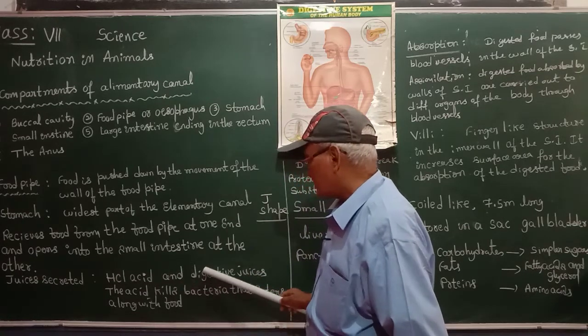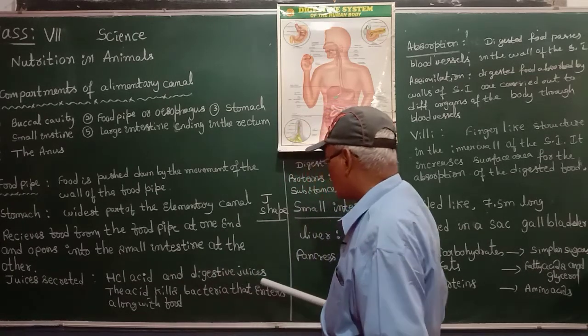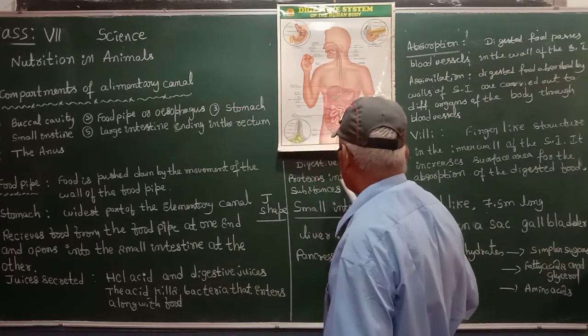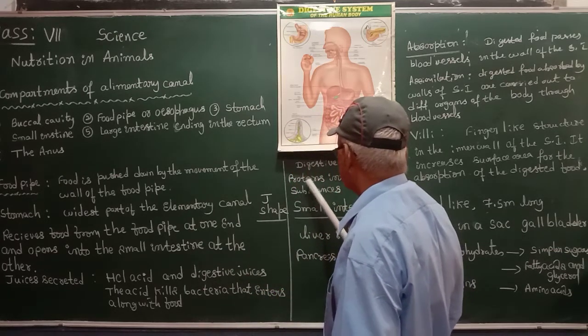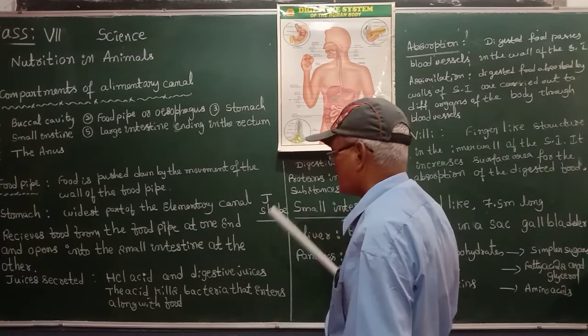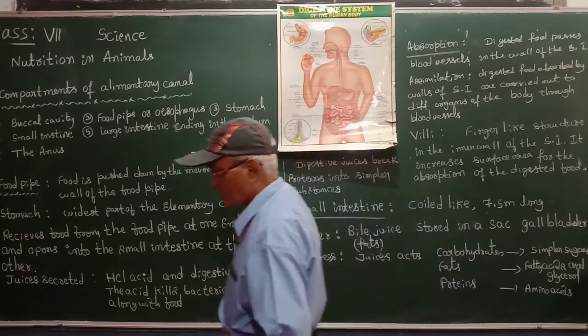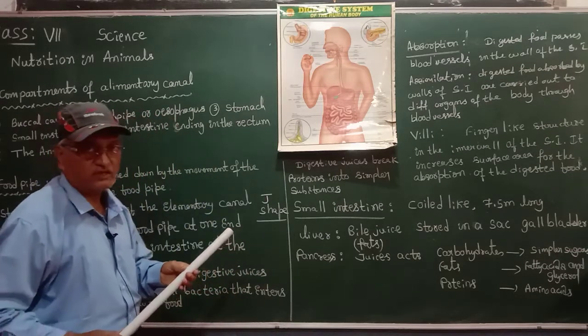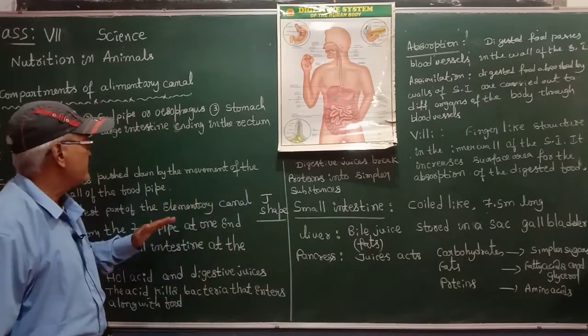Then the digestive juices present in the stomach break proteins into simpler substances. Till here, what I have explained, all are following. Next, I am once again explaining this compartment.